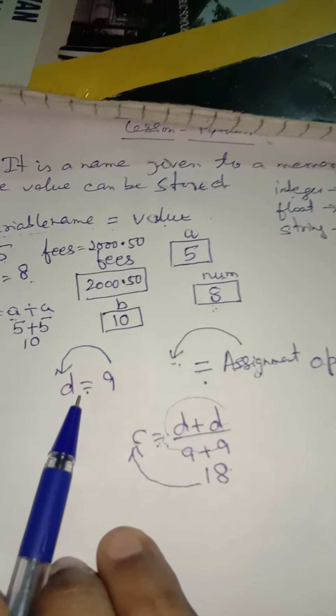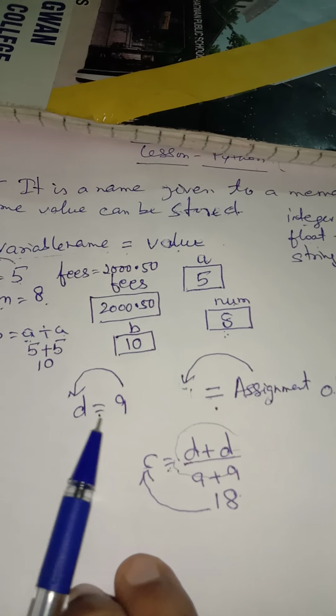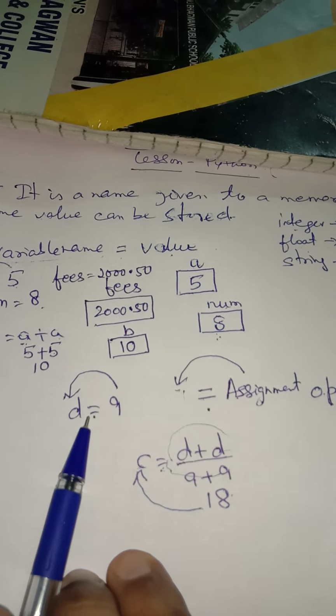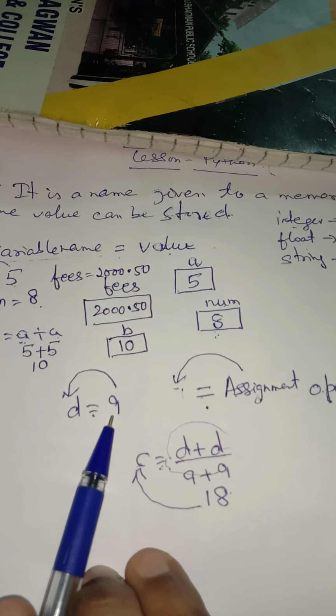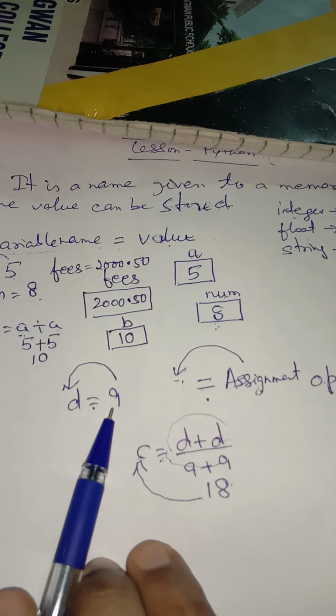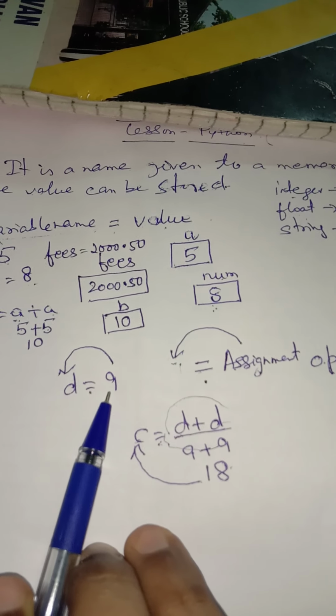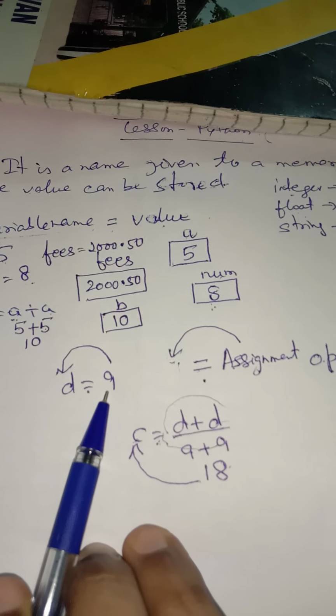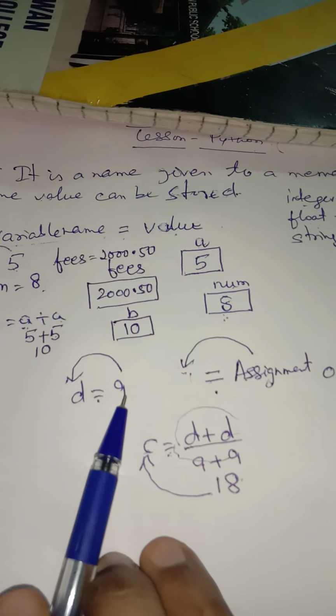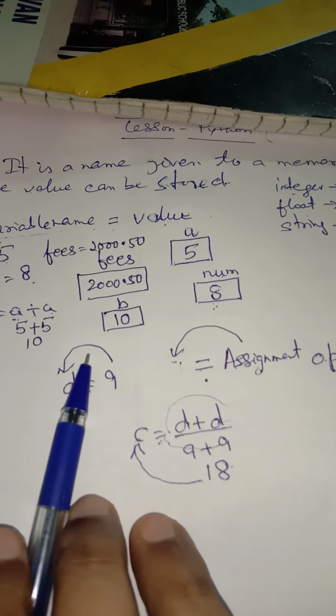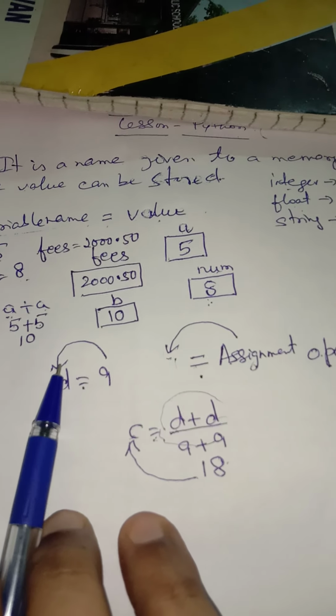Here we have written D is equal to 9. As soon as the interpreter gets the assignment operator, it first moves to the right hand side and looks if there is any calculation. Since there is no calculation over here, it will simply put the value of the right hand side to the left hand side.